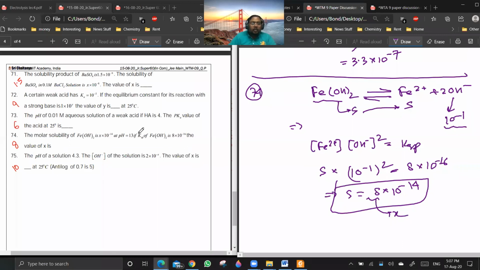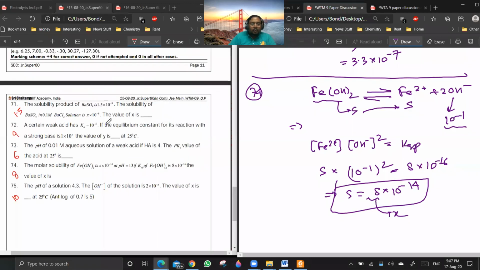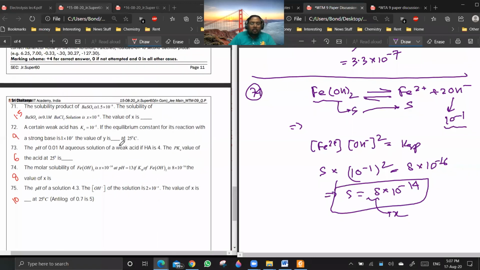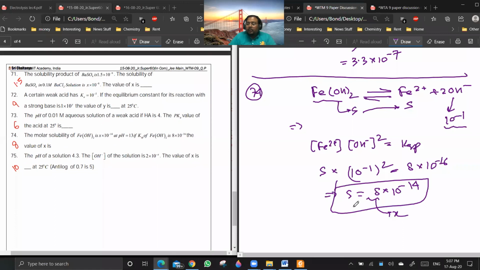Any other doubt? No, sir. So start advanced paper 8 discussion. Paper discussion advanced. Okay. I have not gone through the paper once. So can we discuss it tomorrow? I will discuss it tomorrow. Let me just go through the paper once.